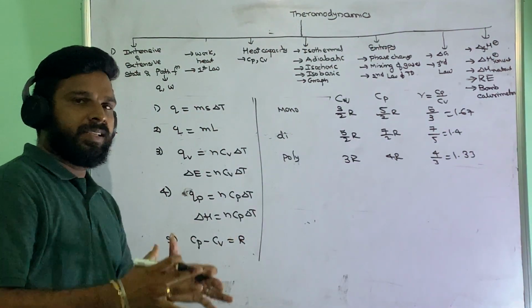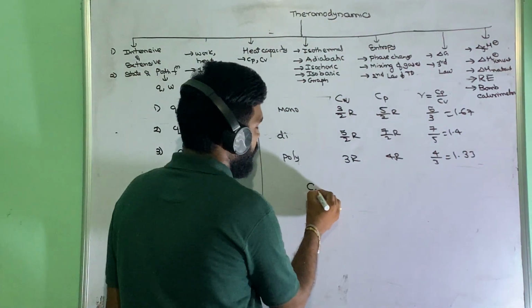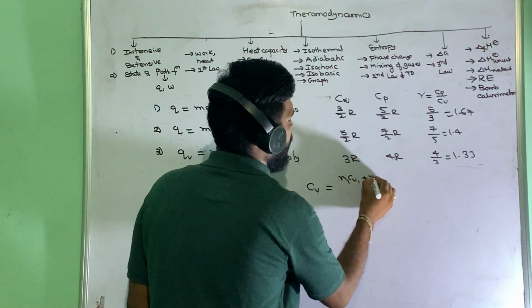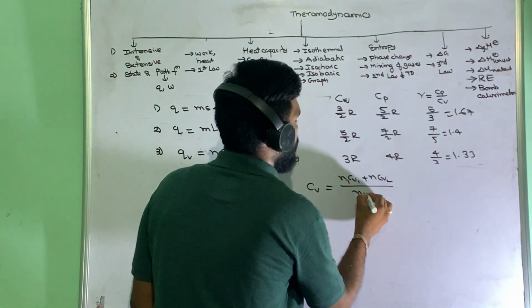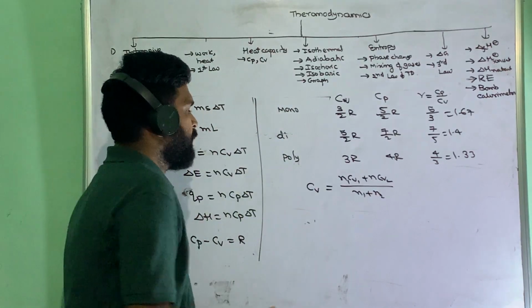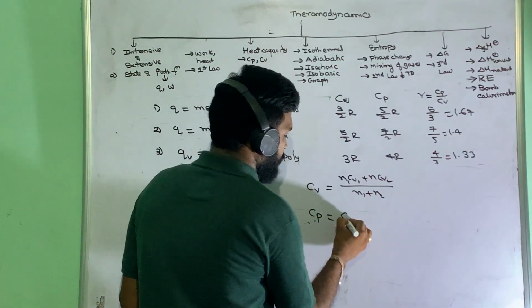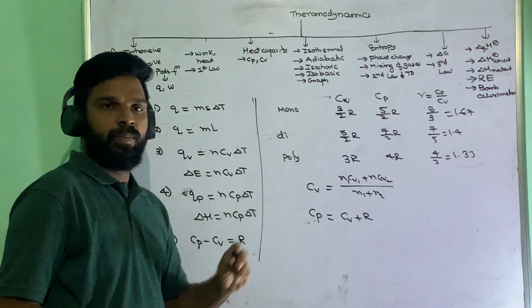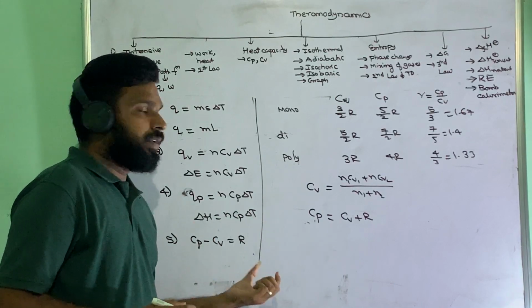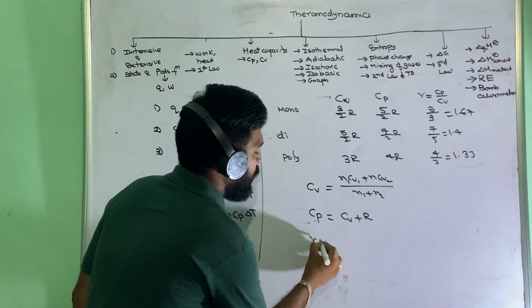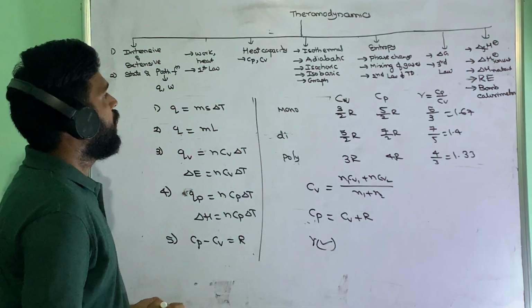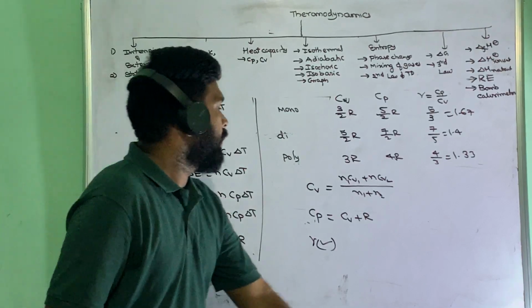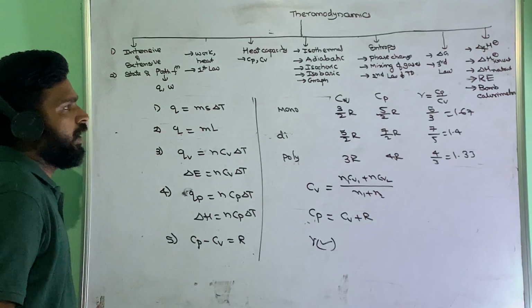When gases are mixed with each other, you have to find the resultant C_V: n1 C_V1 plus n2 C_V2 divided by n1 plus n2 gives the resultant C_V. Then C_P you can find using C_P is equal to C_V plus R. By using that expression, we can find out C_P and C_V, and then we can find the Poisson ratio gamma. So those are the C_P and C_V relations, heat capacity related relations, and expressions for mono, di, and polyatomic gases.